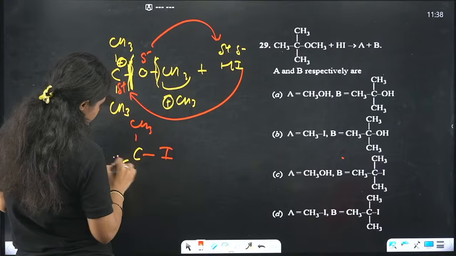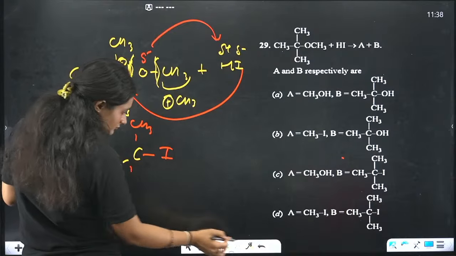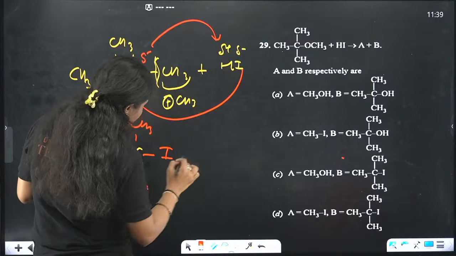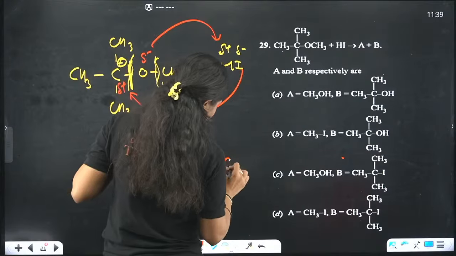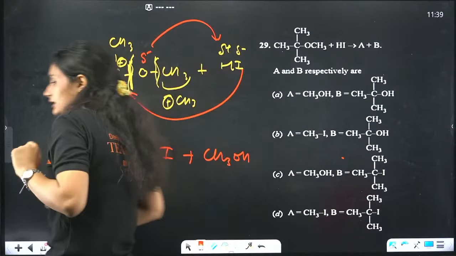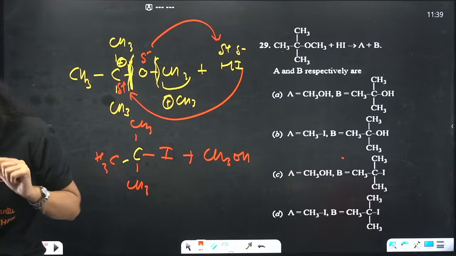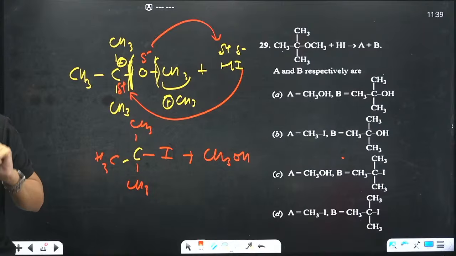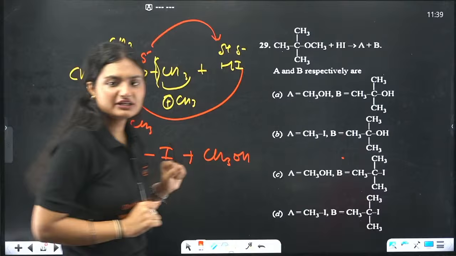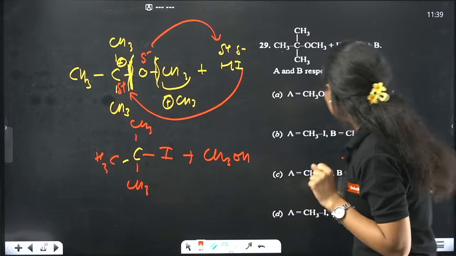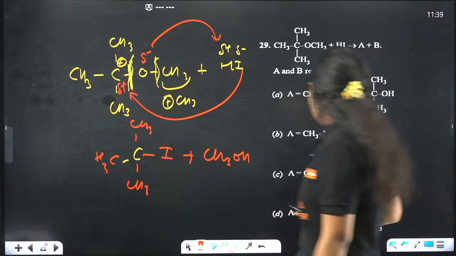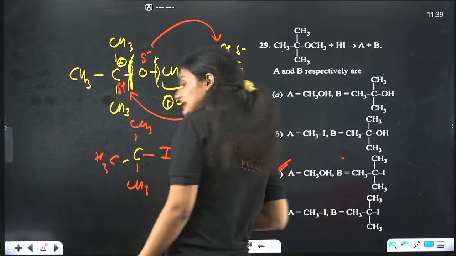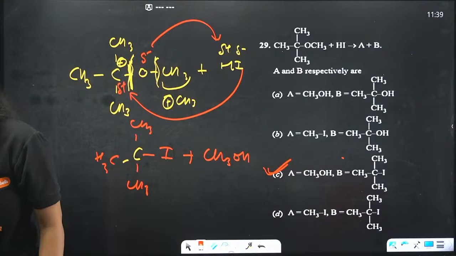Rest are the same, plus CH3OH. Is it clear, everyone? So which is the product we get? A and B. We will get where the bond is formed between C and I, this one and this one. The correct answer is option C.